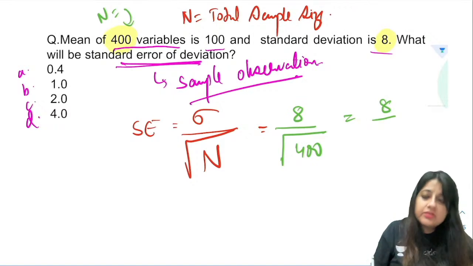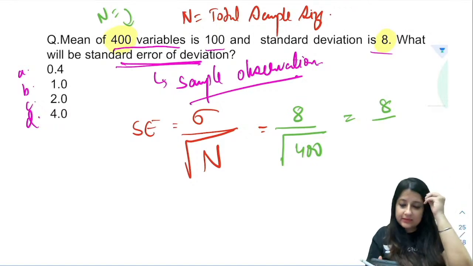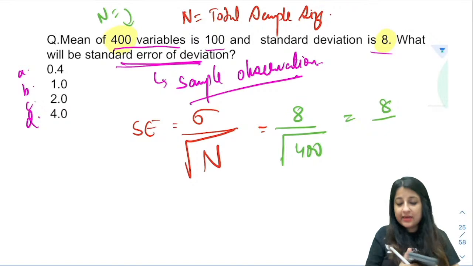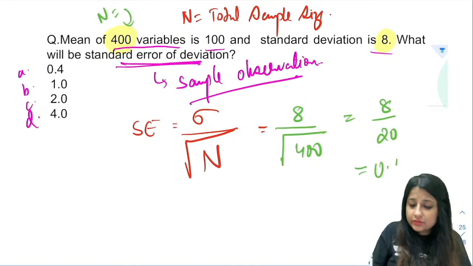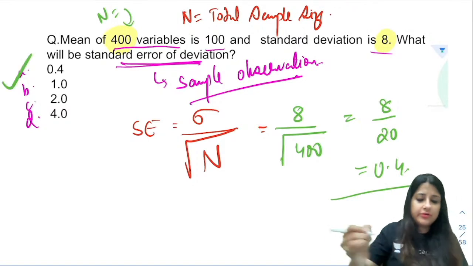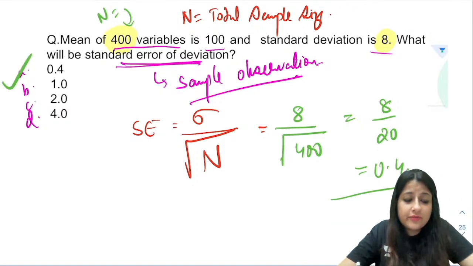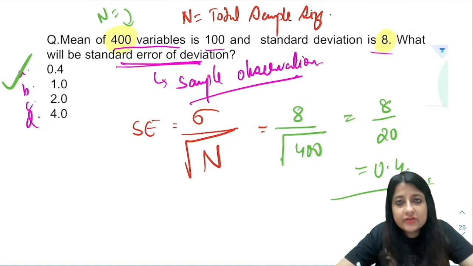So 8 upon square root of 400, you can write 20. Square root of this you can write 20. So this will come to 0.4. Very good. So most of you got it as 0.4. Just remember this formula, that standard error of mean is standard deviation upon square root of n.